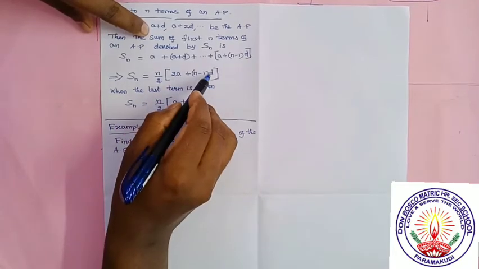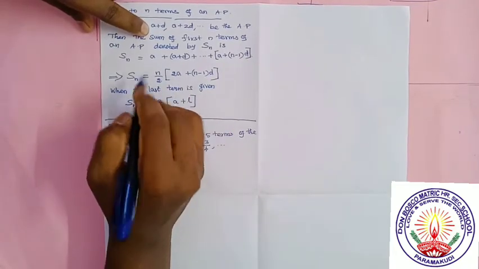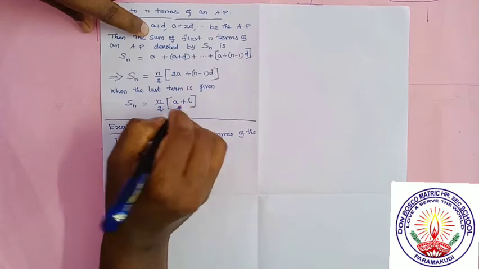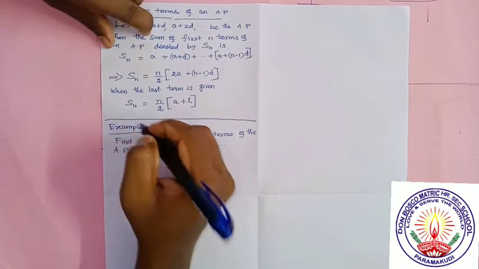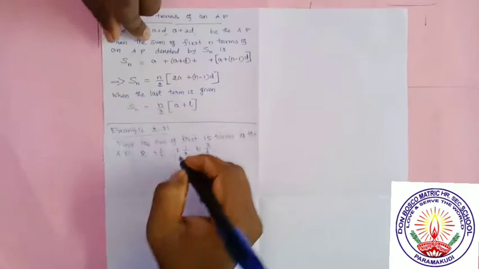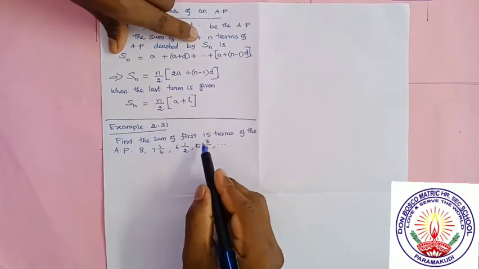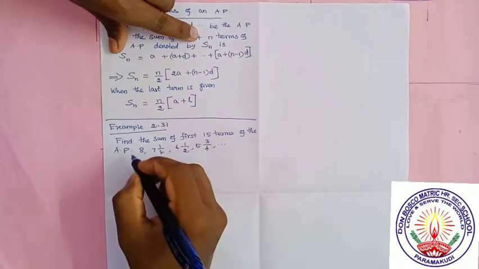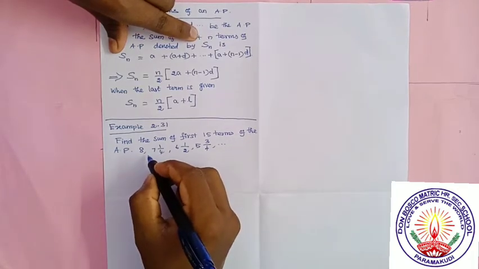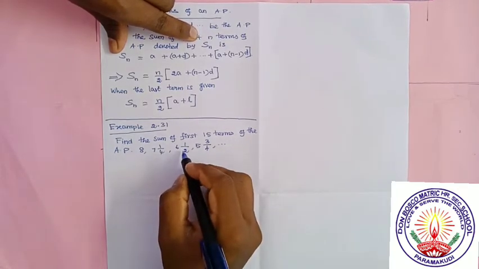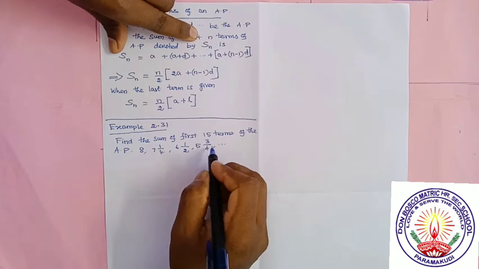If a, d and n are given, we have to use this. If a and l are given, we have to use this formula. So let us solve an example. Example 2.31. Find the sum of first 15 terms of the AP 8, 7 1 by 4, 6 1 by 2, 5 3 by 4, etc.